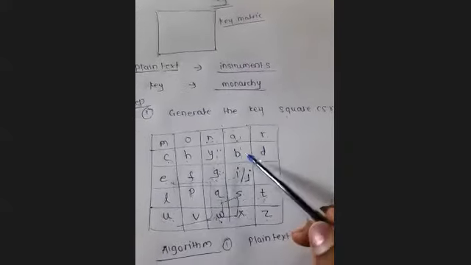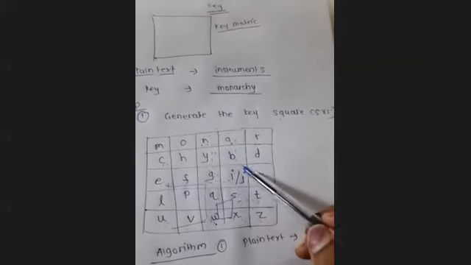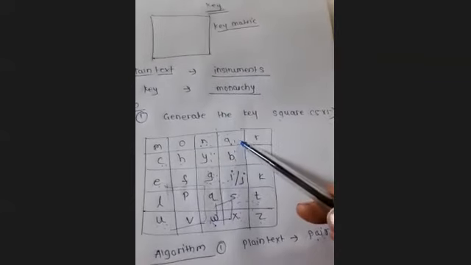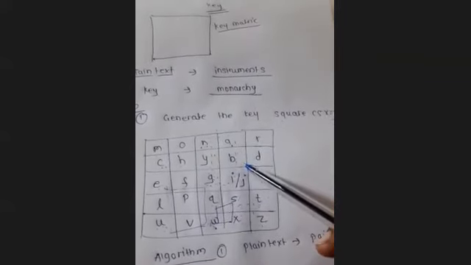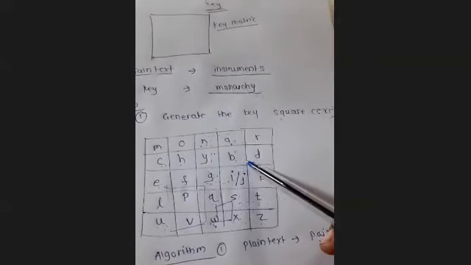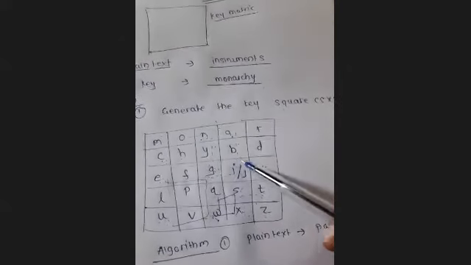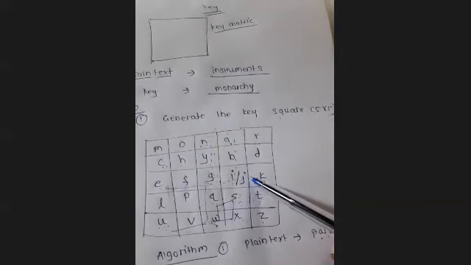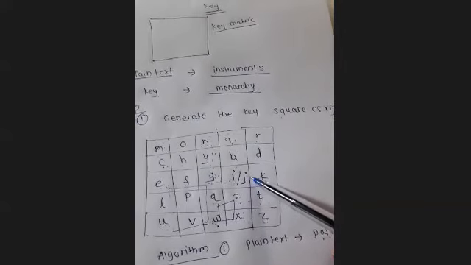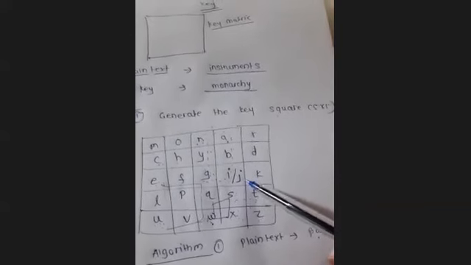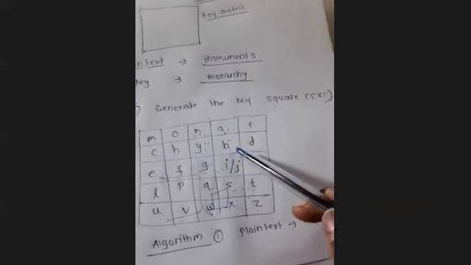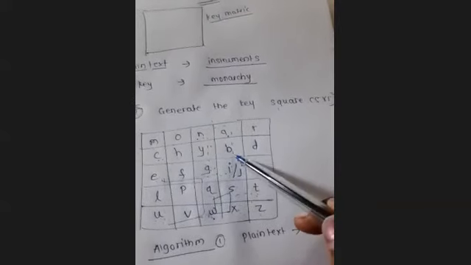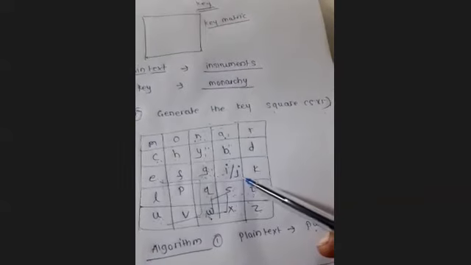Okay. Now suppose A and B letters. If we have A and B, then A will be replaced with B, immediate down, as they are in the same column. And now here B will be replaced with I और J. ये confusion होगा आपको. I और J if we are writing in the same place, तो किससे replace करना है, ये doubt आया होगा किसी ना किसी को. यहाँ पे we have to prefer the I. This B will be replaced with I, not J.